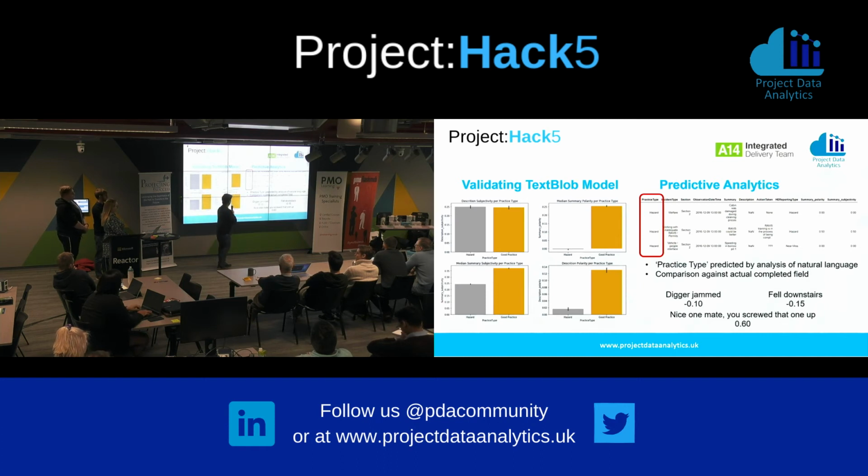Since we are confident with our sentiment analysis, we built a model using machine learning to predict the practice type, which could be hazard or good practice, based on the other variables of the dataset, location, and our sentiment analysis.